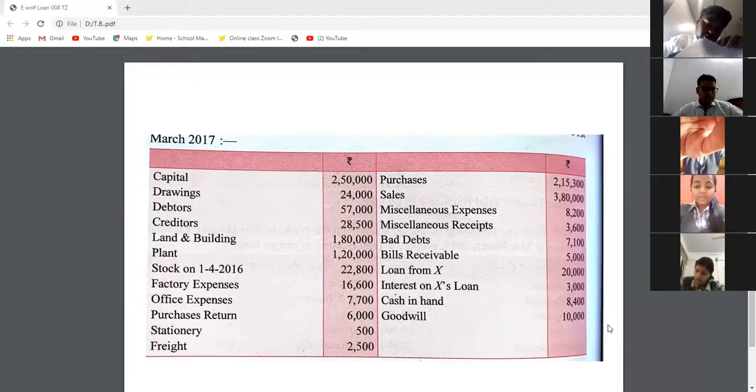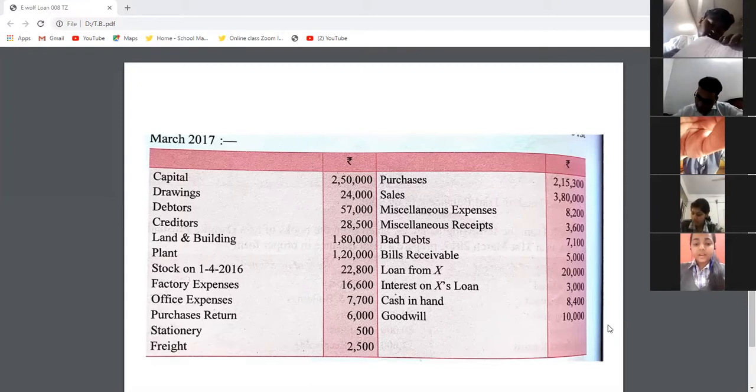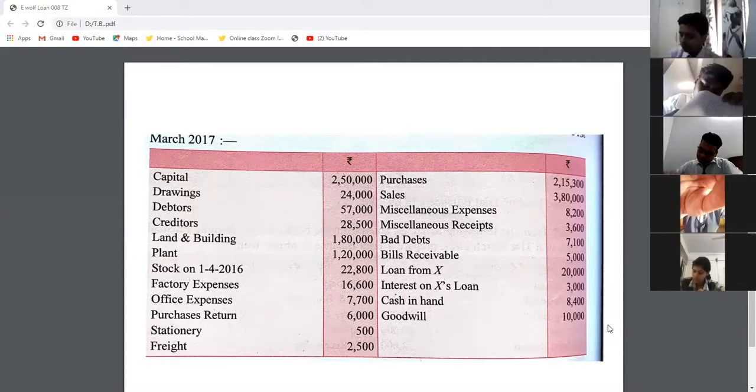Now I am asking Akshi. Akshi, loan from X is your liability or your asset? Liability. Where to show the liability, my dear? Credit side. Good answer. Anand Singhvi, interest on X loan will be our expense or income?